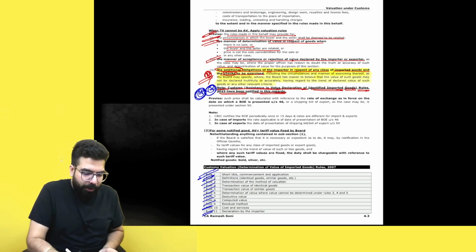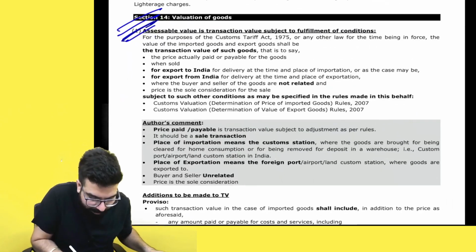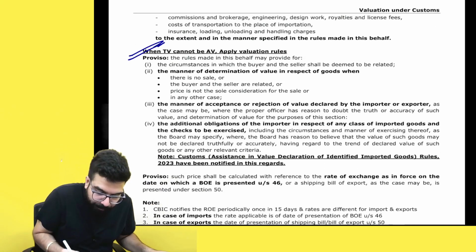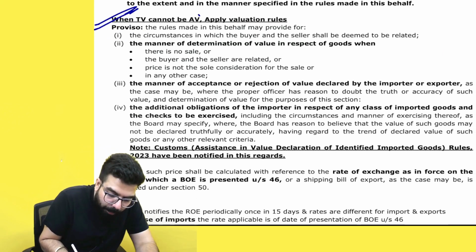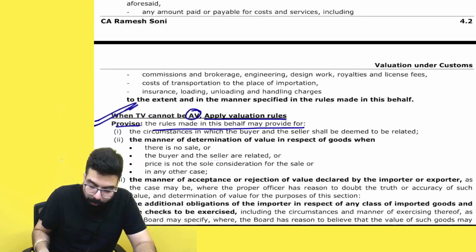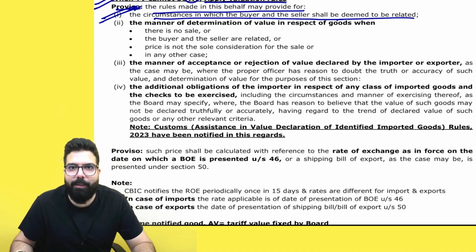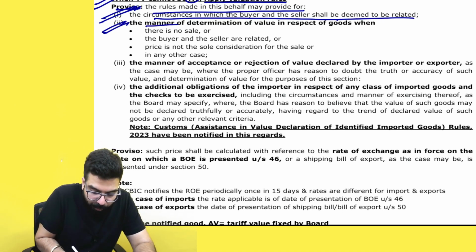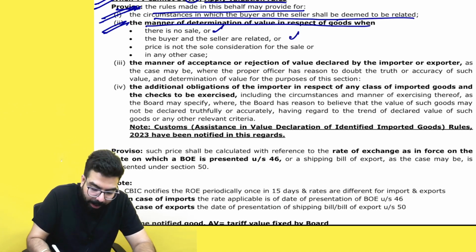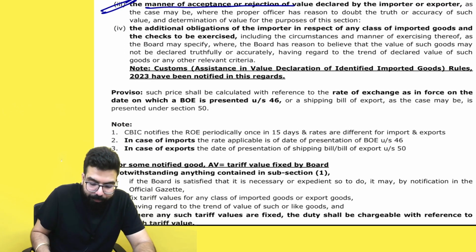Here, when you read section 14, it used to say that assessable value is always the transaction value, but there were some provisos. Sir, when the transaction value cannot be the assessable value, apply the valuation rules. And it says the rules can provide the circumstances in which buyer and seller shall be deemed to be related. We remember when the buyer and seller will be related, the manner of determination of value when there is no sale, or the buyer and seller are related and price is not the sole consideration. The rules can provide the manner of acceptance or rejection.